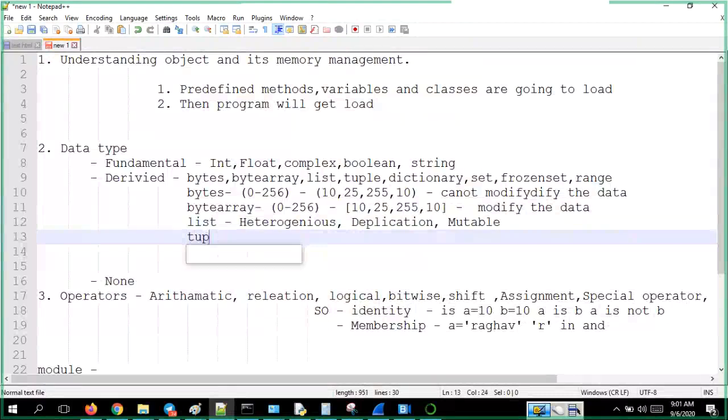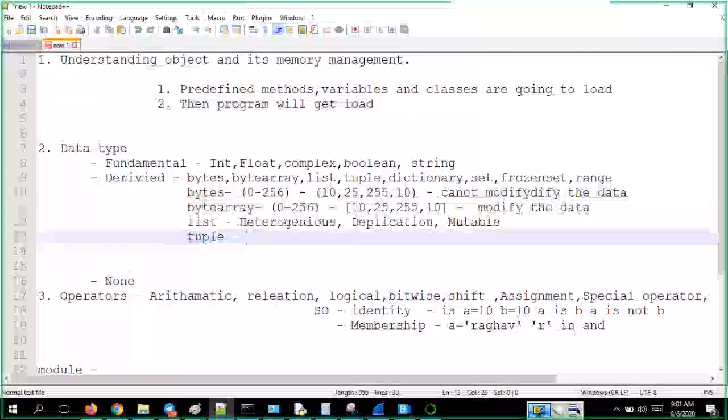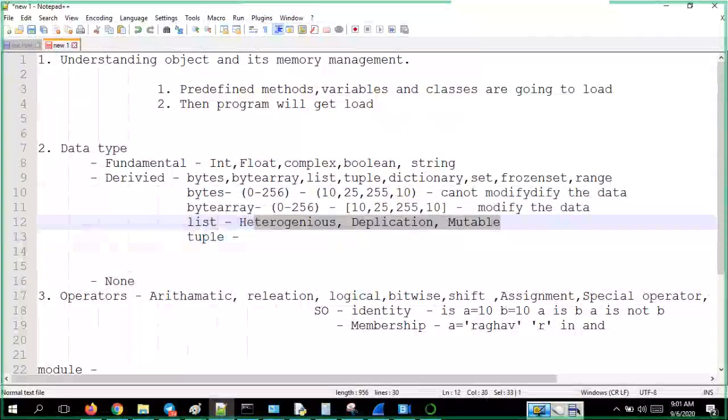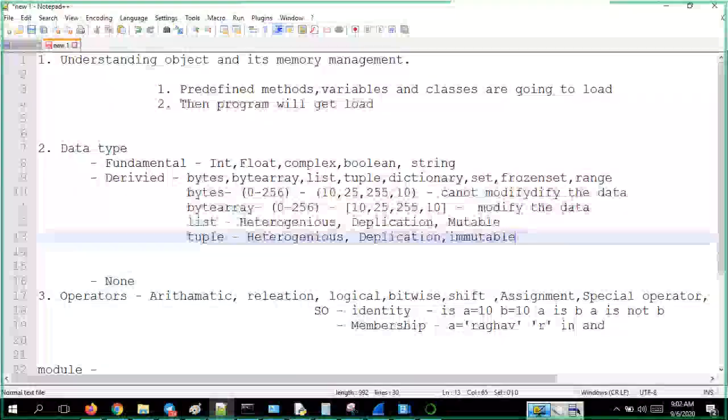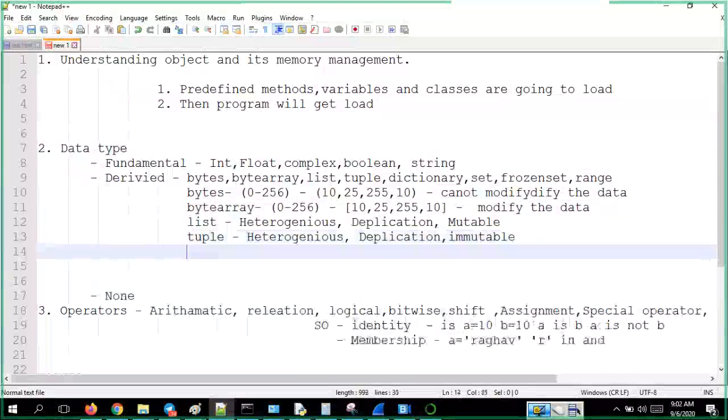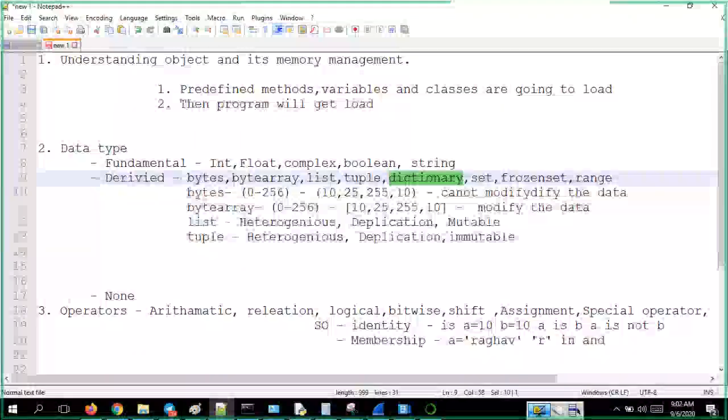So what is the tuple? The same thing, whatever is there, except one last thing: instead of being mutable, a tuple is immutable. You cannot modify anything in the tuple. Dictionaries: what are dictionaries?